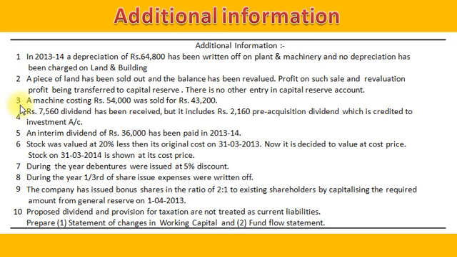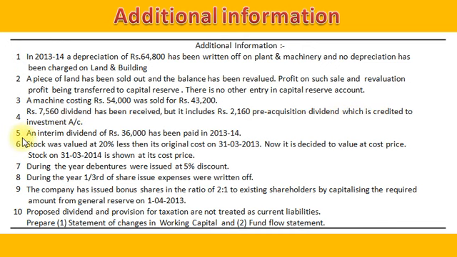Number 3. A machine costing rupees 54,000 was sold for rupees 43,200. Number 4. Rupees 7,560 dividend has been received, but it includes rupees 2,160 pre-acquisition dividend which is credited to investment account.